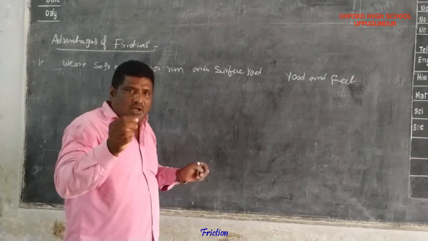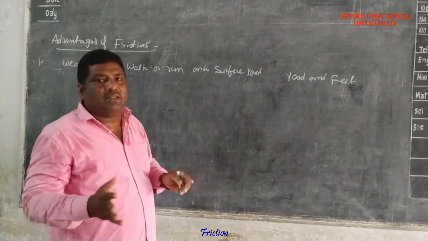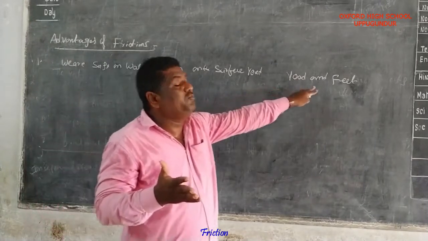It is only possible between the road and our feet, due to the friction. This is the main advantage.